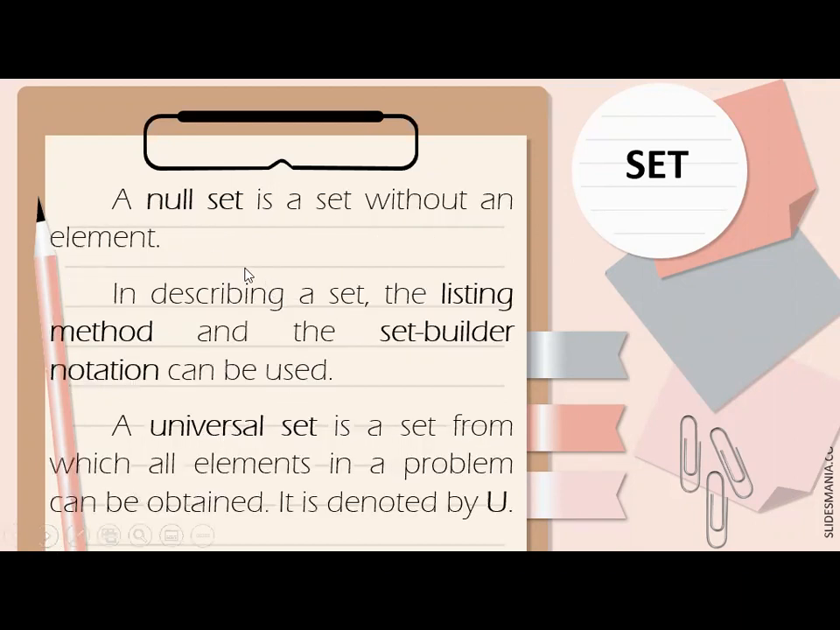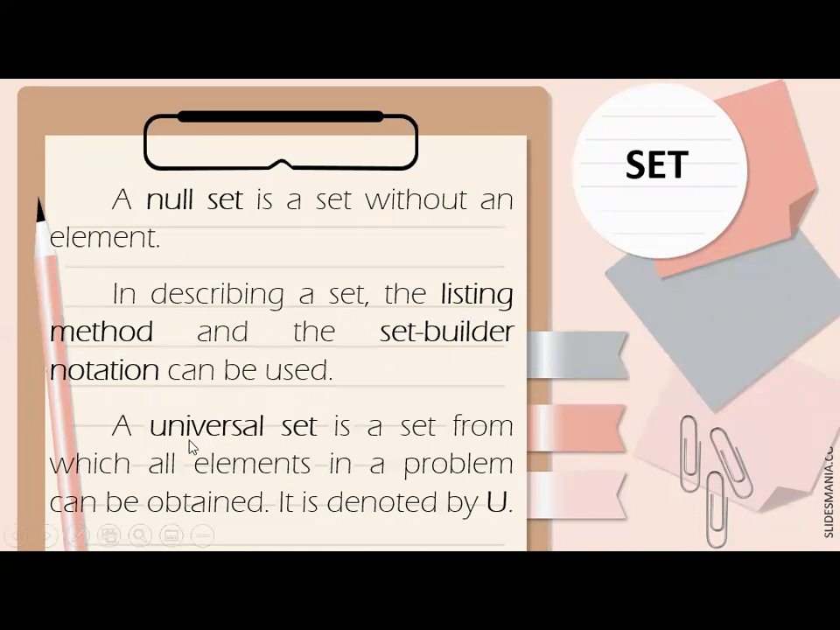So now we have a null set. It is a set without an element. Okay? So ibig sabihin, empty. Walang laman yung isang set. Okay. So next, in describing a set, the listing method and the set builder notation can be used. Okay? So again, in describing a set, you can use listing method, yung ililista mo lahat ng mga elements, and also yung set builder notation na i-discuss natin later on.